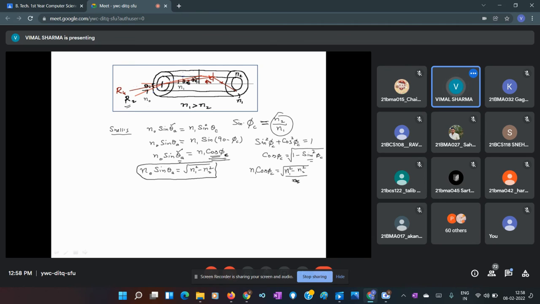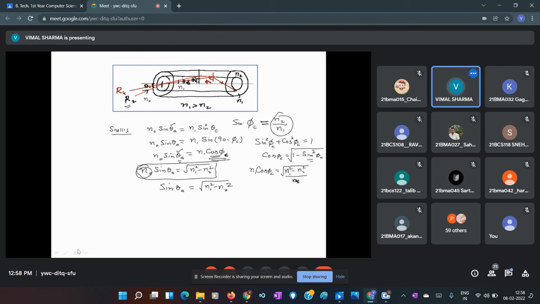And what is n naught? We can write sine theta a equals the square root of n1 square minus n2 square divided by n naught. This n naught is the refractive index of air, which we can take as 1.